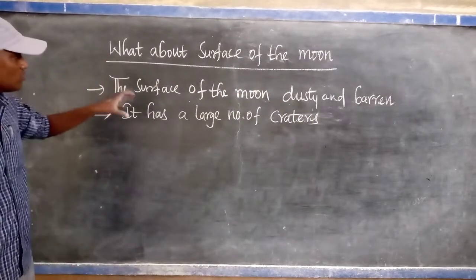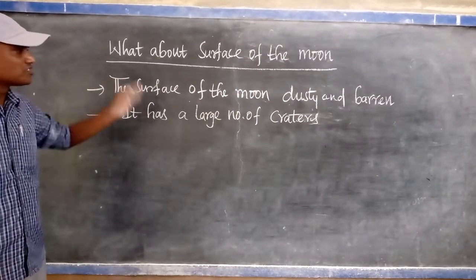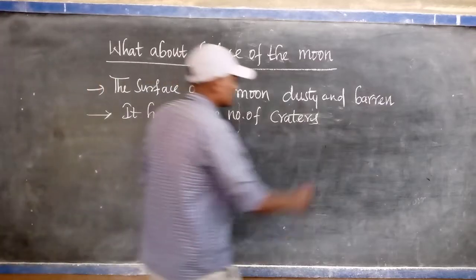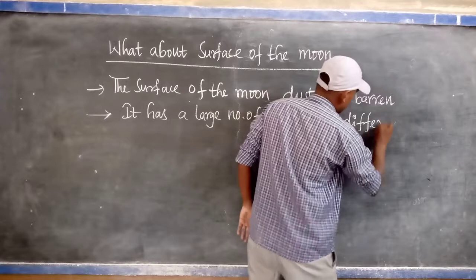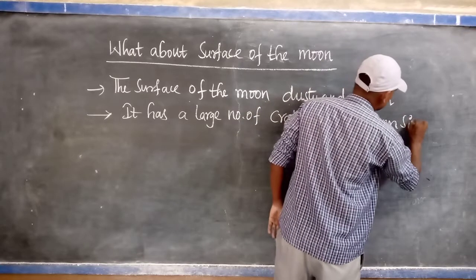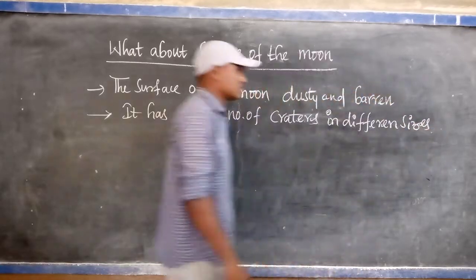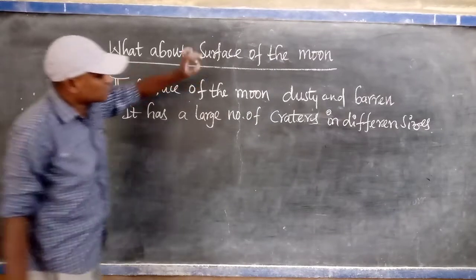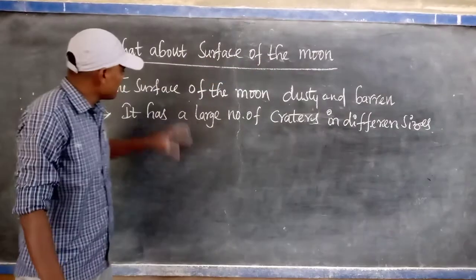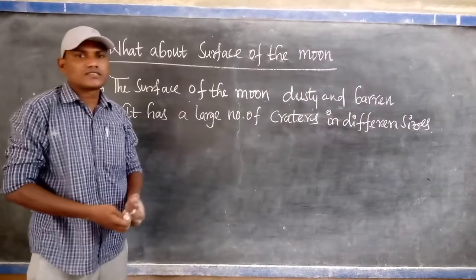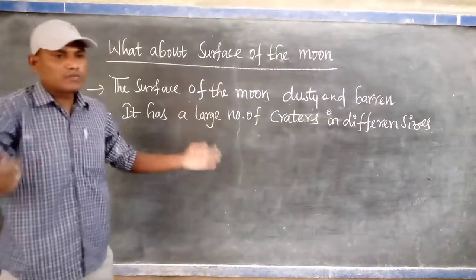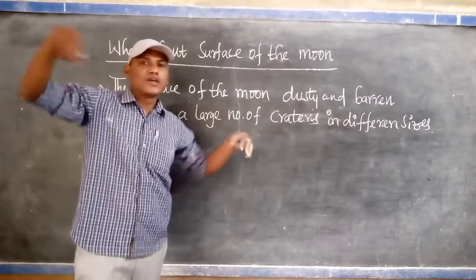The moon surface contains a large number of craters in different sizes. So the moon surface is dusty and barren, and it also has large craters of different sizes. Some are small, some are huge.